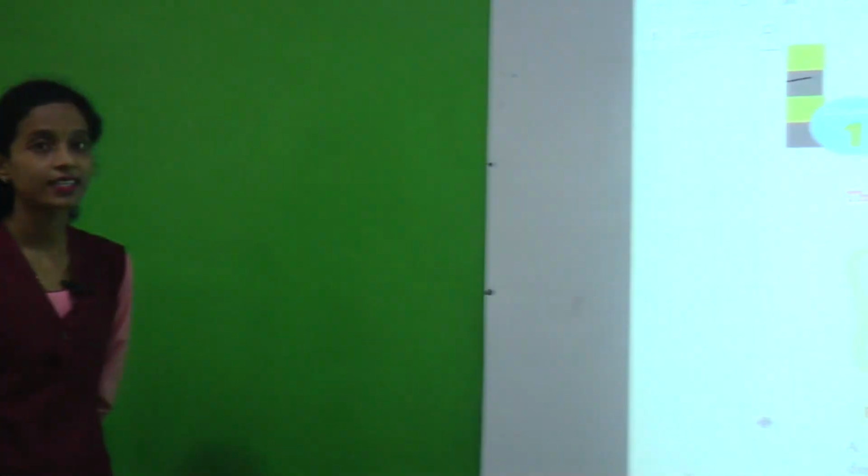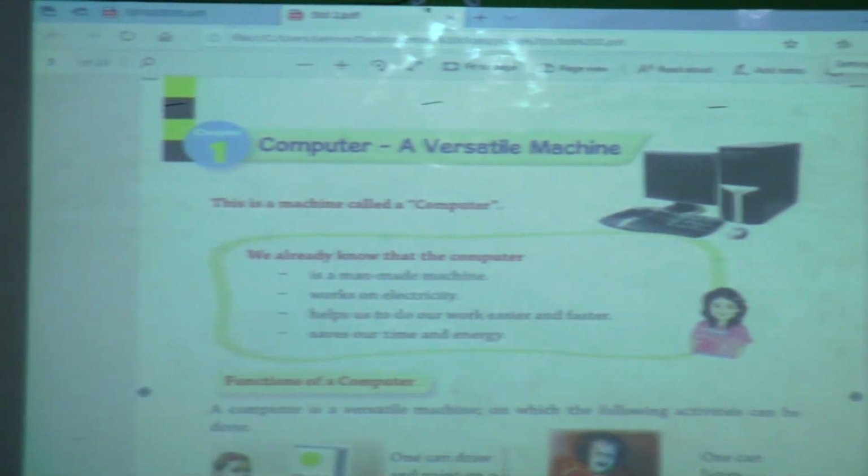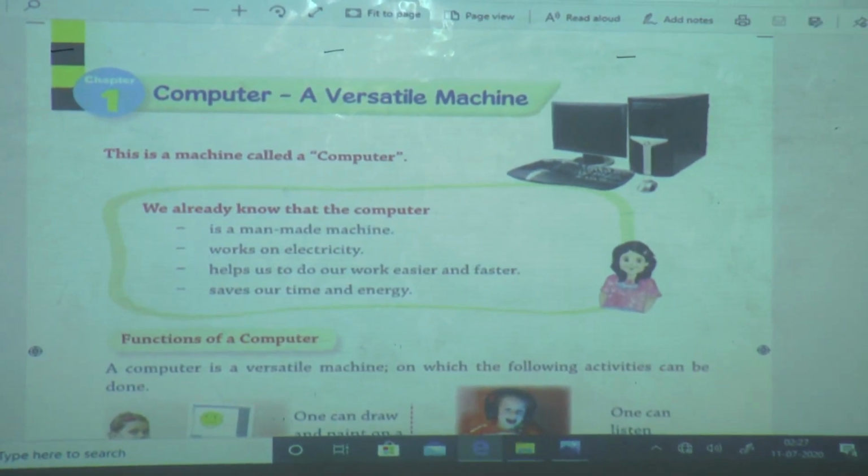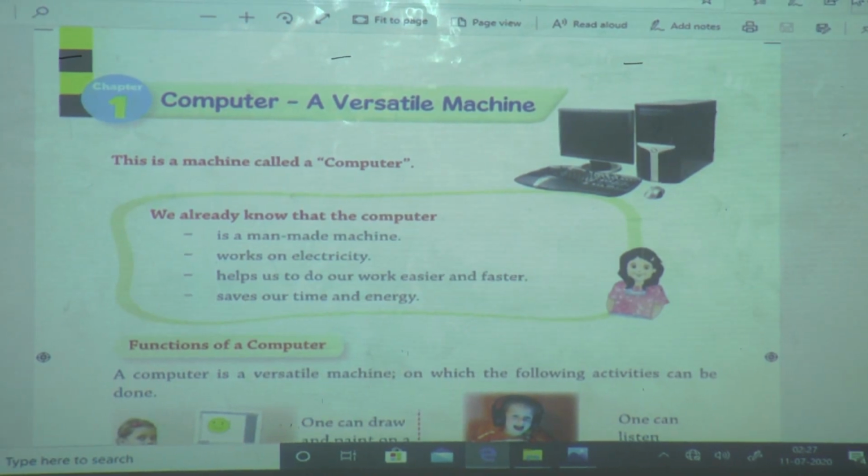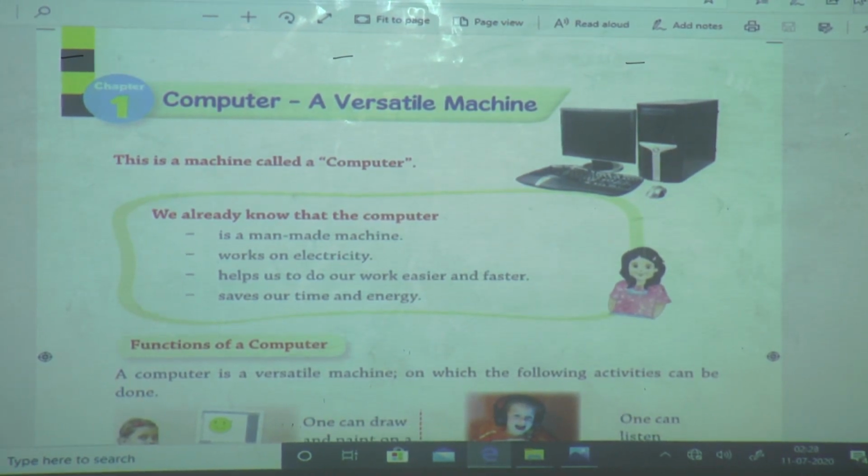Now we will see our lesson number 1. The lesson name is Computer, a Versatile Machine. What is meant by versatile? Versatile means all-rounder. Computer is an all-rounder machine. By using a computer we can draw pictures, listen to music, play games, watch movies, calculate, write a letter or greeting, and store everything in the computer.